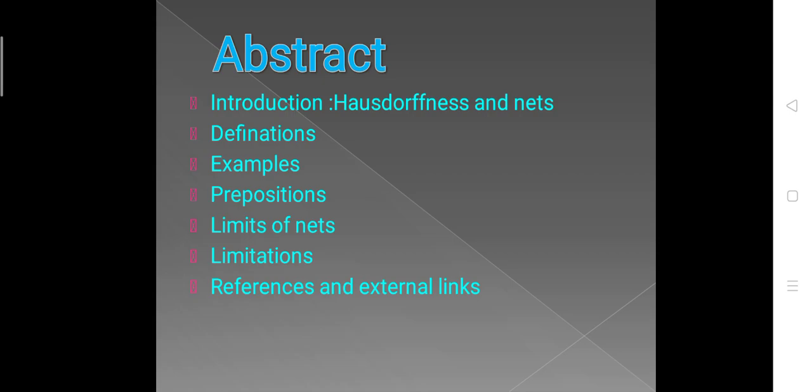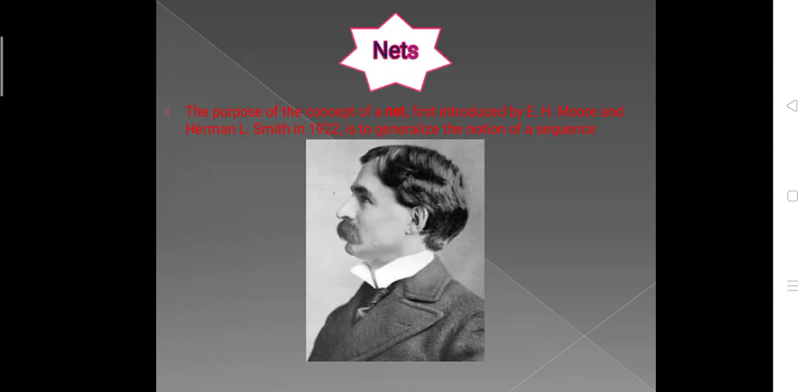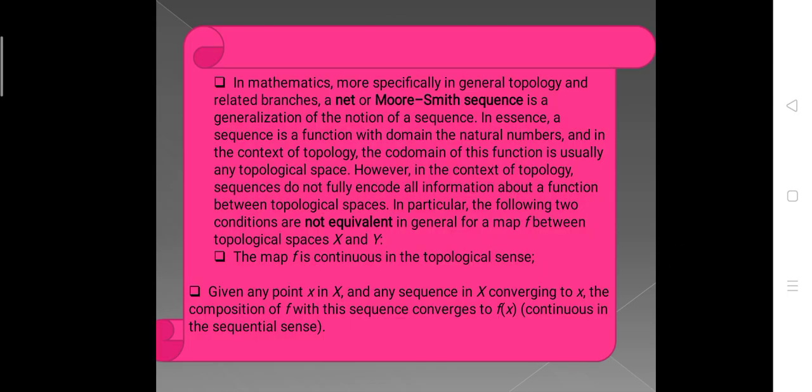The abstract of my presentation is: introduction, Hausdorffness and nets, definitions, examples, propositions, limits of nets, limitations, references, and some external links. Firstly, we will discuss nets. The purpose of the concept of a net, first introduced by E. H. Moore and Herman L. Smith in 1922, is to generalize the notion of a sequence.